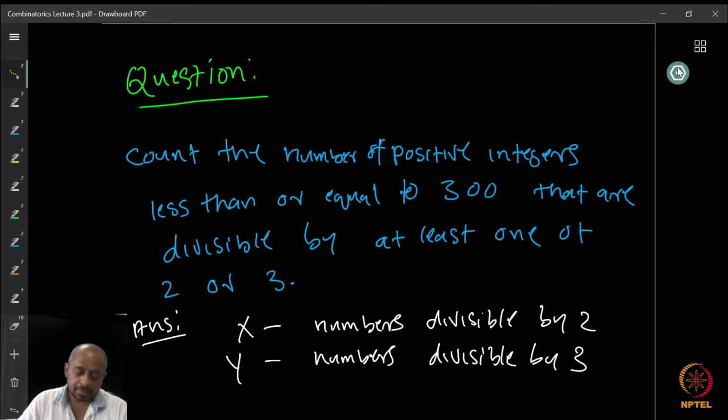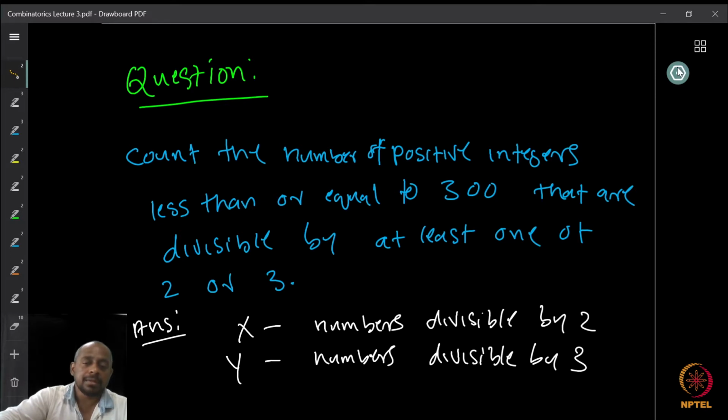But here is the answer. Let us say that x is the set of numbers divisible by 2 and y is the set of numbers divisible by 3. One way we can do this is to ask what is the cardinality of x? Since every alternate number is divisible by 2, we have exactly 150 numbers. Similarly, every third number is divisible by 3, so there are 100 numbers.